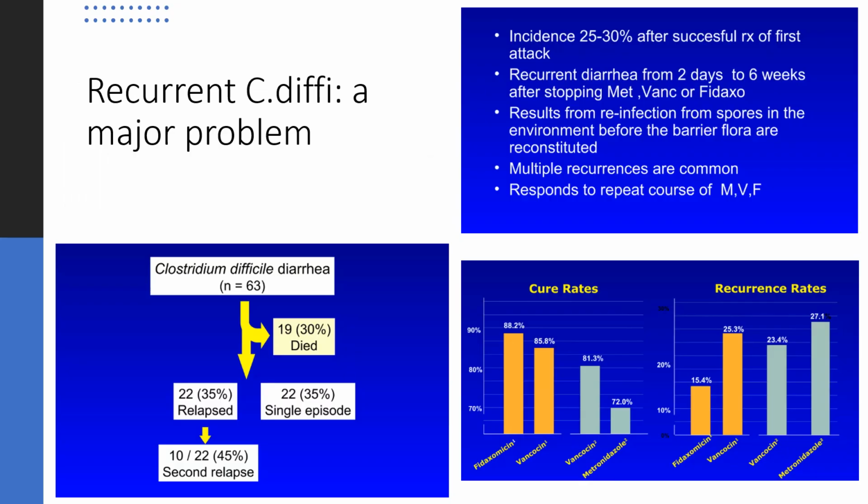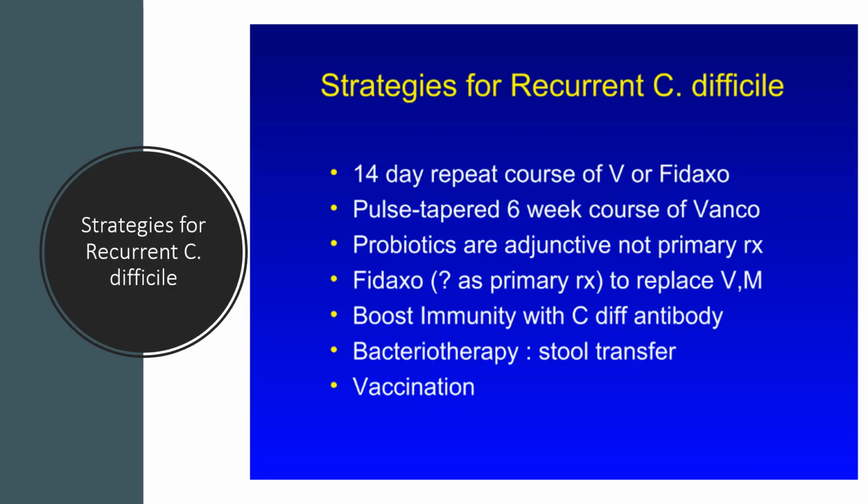Recurrent Clostridium difficile is a major problem, causing diarrhea in relapses. Incidence is about 25 to 30% after successful treatment. It results from reinfection from the spores in the environment before the bacterial flora can recover. And what are the options for recurrent infections? A 14-day repeat course of vancomycin, or a pulse tapered course after the first course of vancomycin, or probiotics as adjunct therapy, and boost immunity with Clostridium difficile antibody, or bacteriotherapy, or stool transfer, or vaccine.